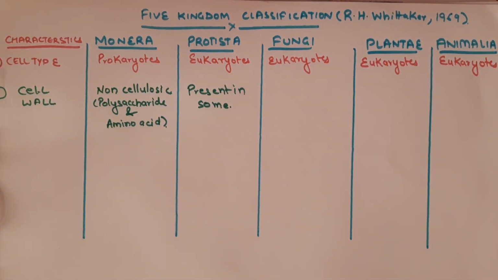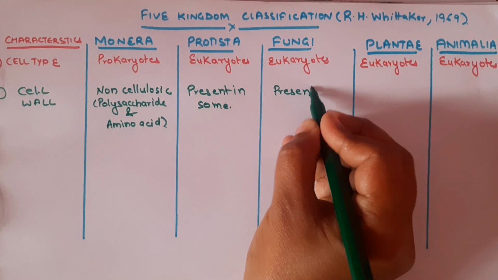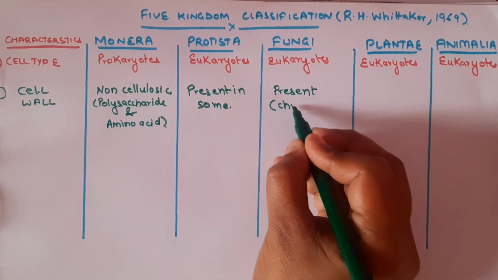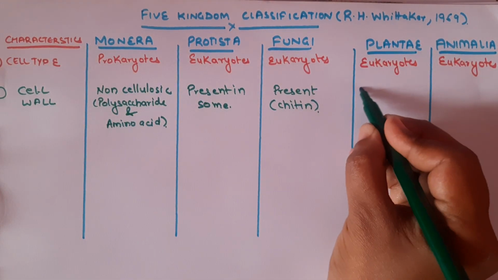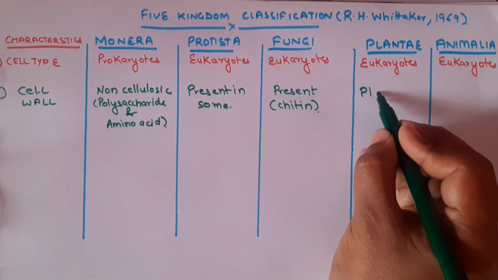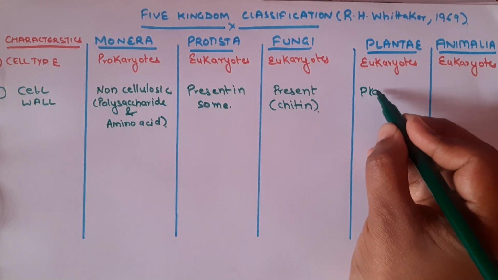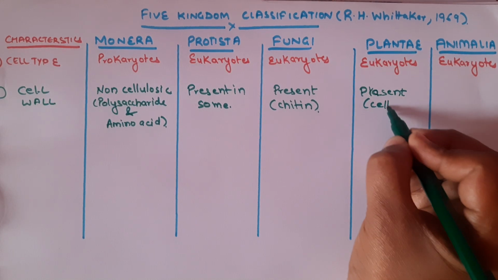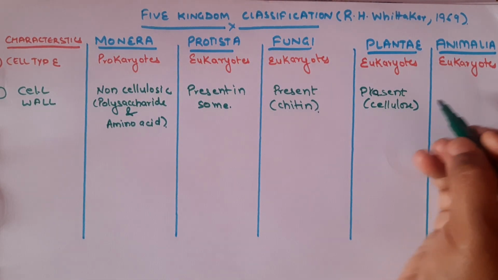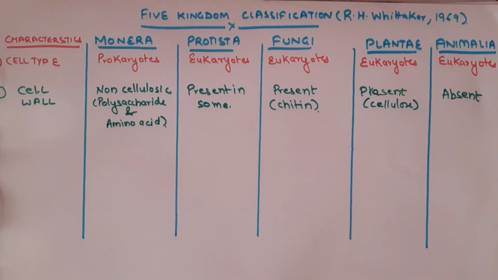The cell wall in the fungi is present, but it is composed of chitin. In the Plantae, the organisms have the cell wall present, and it is made up of cellulose, whereas the cell wall is absent in case of Animalia.